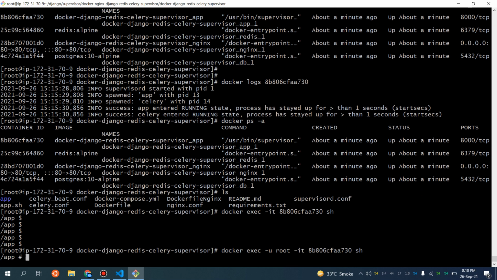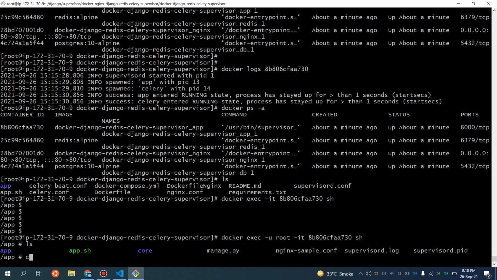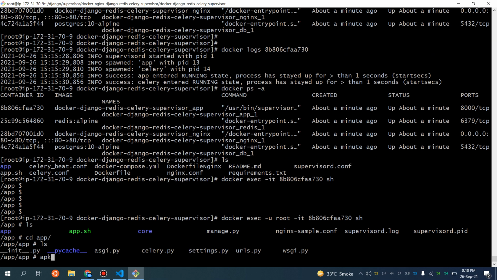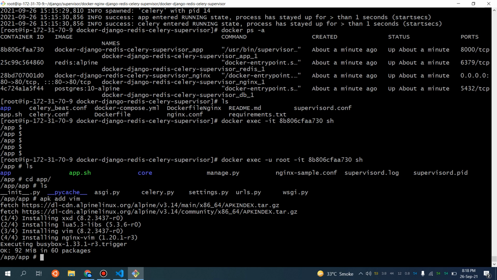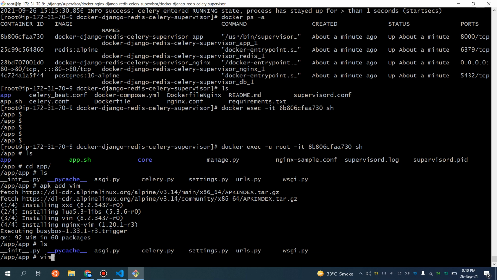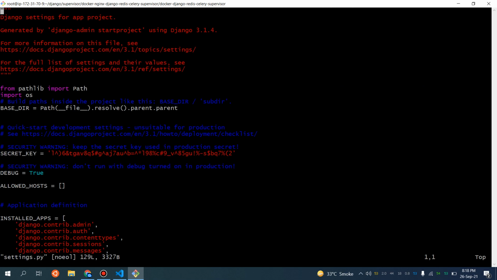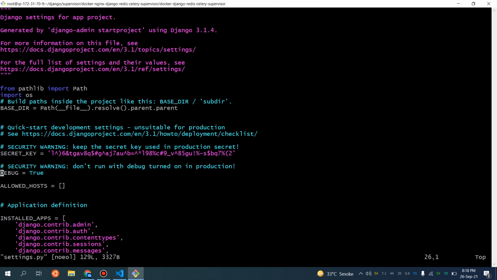So I will be doing the same stuff we have already done. I'm going to add Vim here. You can use nano or whatever you want. I'm going to open settings.py in Vim and update our allowed hosts.